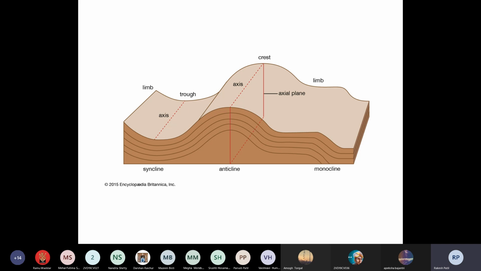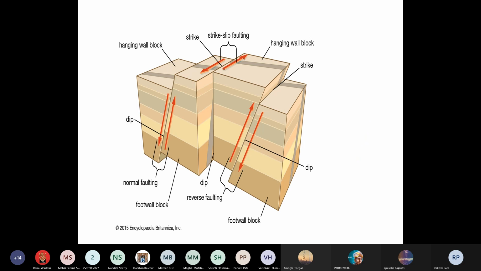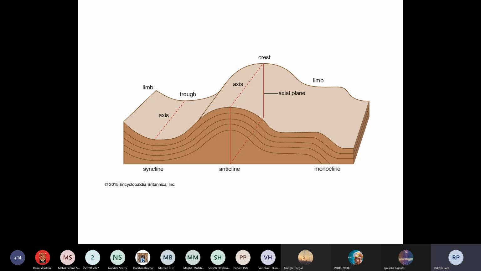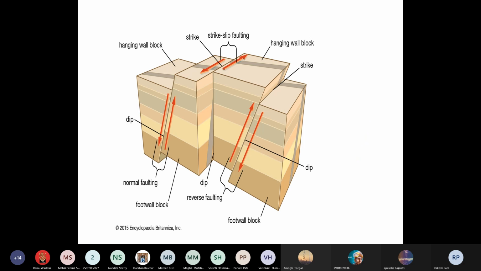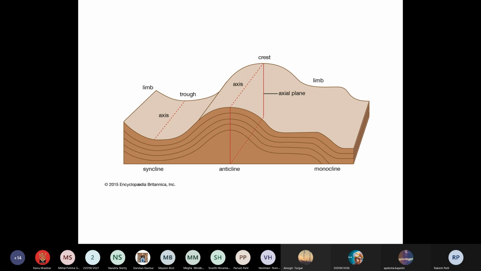Can you make out here? Yes, sir. So these are the limbs and this is called the axis. So what happens here? Before constructing anything on this particular region, you are supposed to understand the axis as well as the limbs. If your limbs are strong, then only you can construct the tunnels.